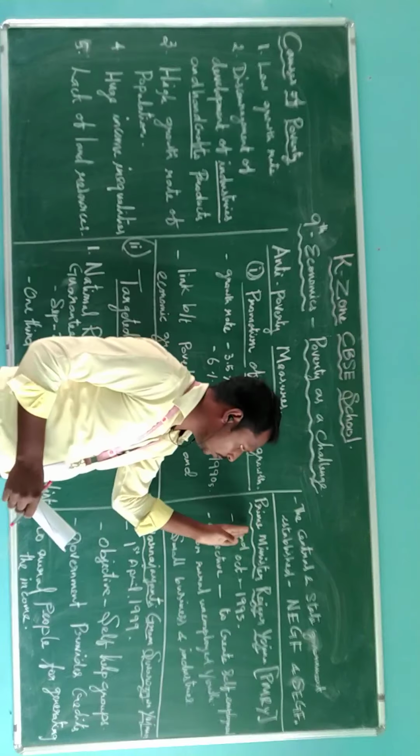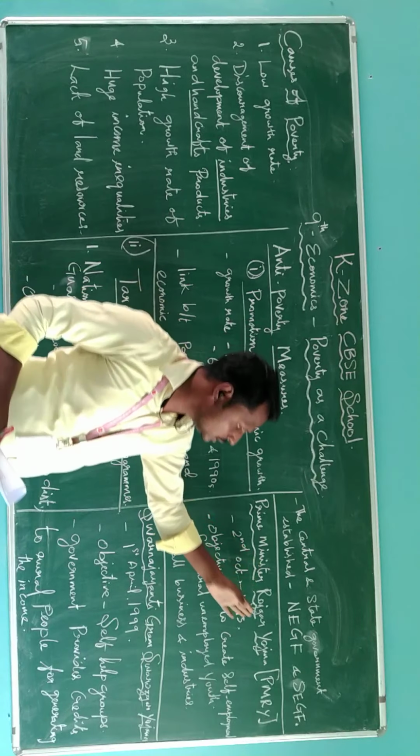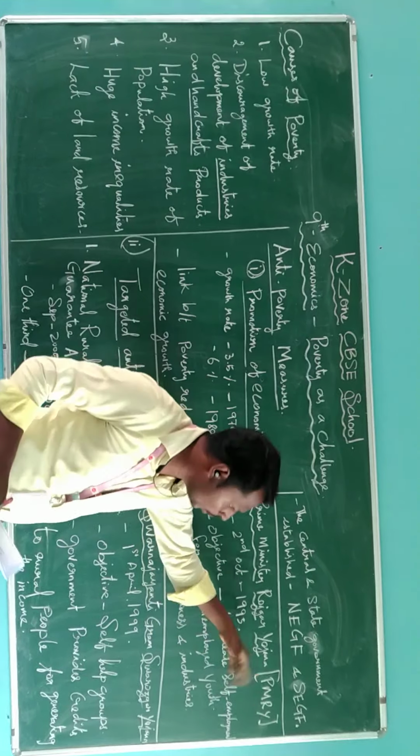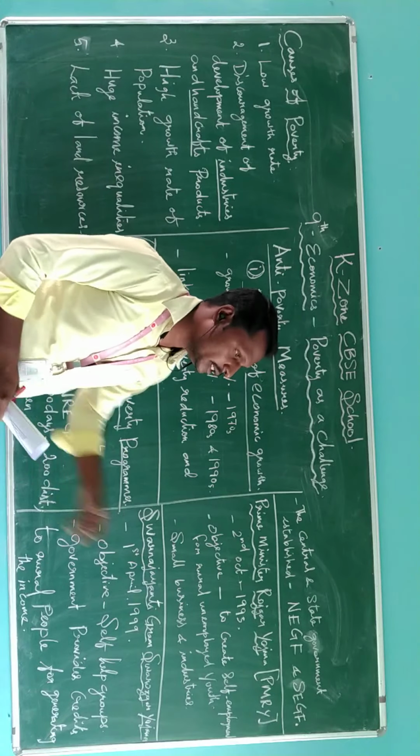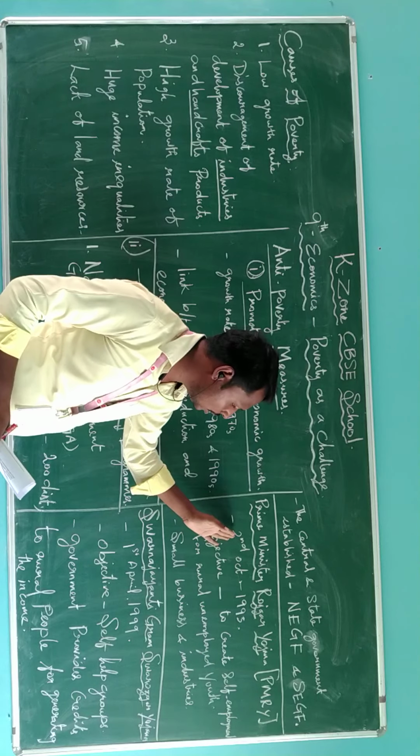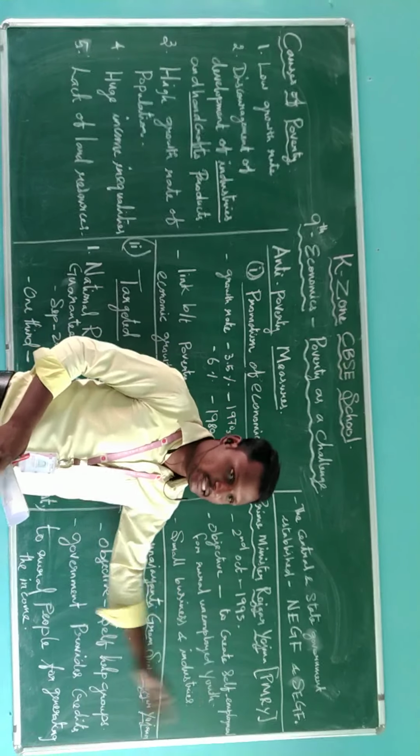The second one is the Prime Minister Rojgar Yojana, PMRY. This is another scheme, launched on 2nd October 1993.